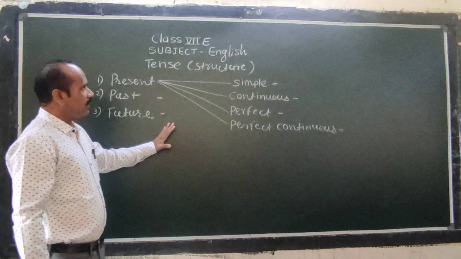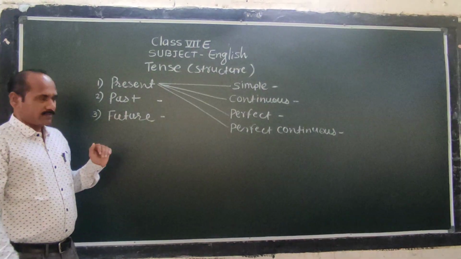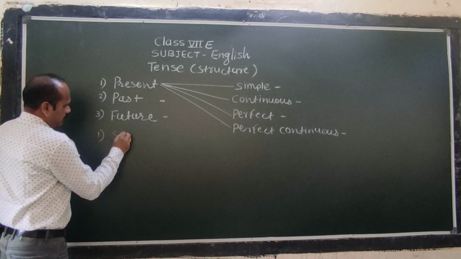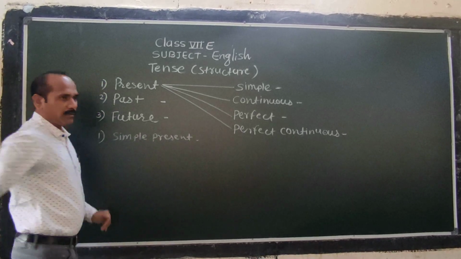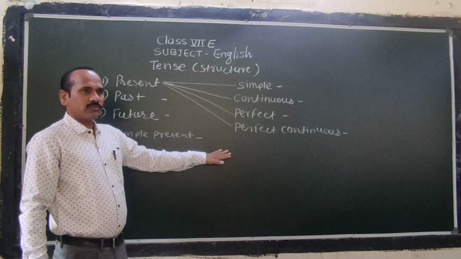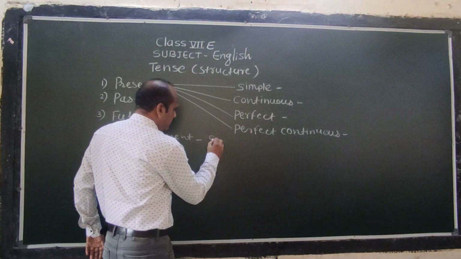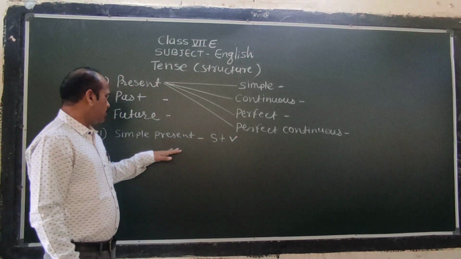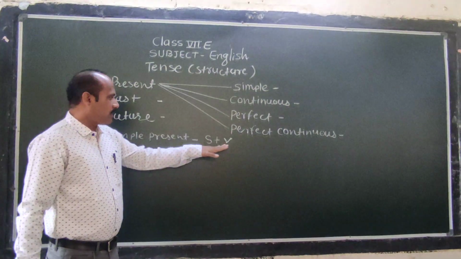Now let me discuss its structure, how we have to make the structure of each tense. First of all, let me discuss simple present tense. Let me see one example. Structure, first of all, subject and verb. This is the structure of simple present. Simple present structure is subject plus verb.